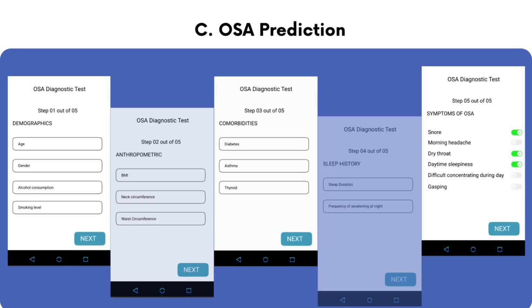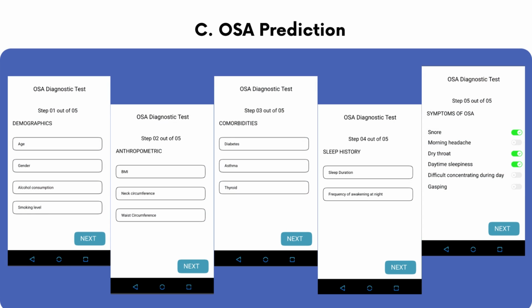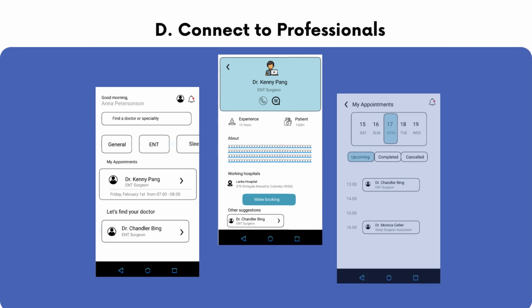Moving on to the prediction part, there are 5 steps overall. The first step inquires on the demographics, second on the anthropometric data, third on the comorbidities, fourth on sleep history, and the final one on symptoms. Once these are filled, an AHI score will be released, which confirms if the user has high, medium or low risk of OSA.